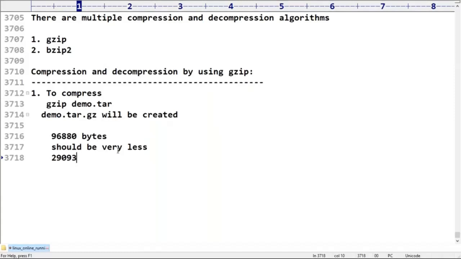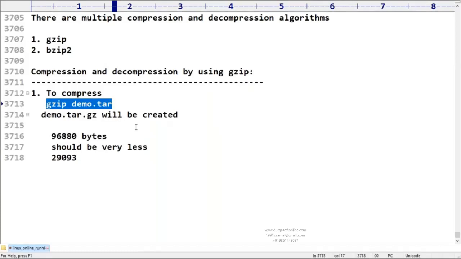Clear for you people? So what operation did we do, sir? Just a compression. We created a tar file and then applied compression. Now you can send this compressed tar file to any person over the network, and the person who receives it will perform uncompression.